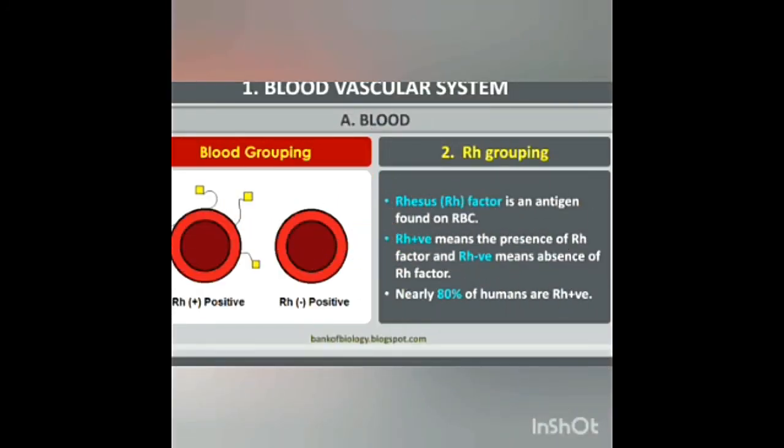RH factor. RH factor was discovered by Landsteiner and Wiener in 1940 in the Rhesus monkey. The surface of RBC contains the antigen for RH factor. RH positive persons have RH antigen on the surface of RBC, while RH negative persons do not have RH antigen on the surface of RBCs. Antibodies developed against this RH antigen are called RH antibodies. Nearly 80% of humans are RH positive.